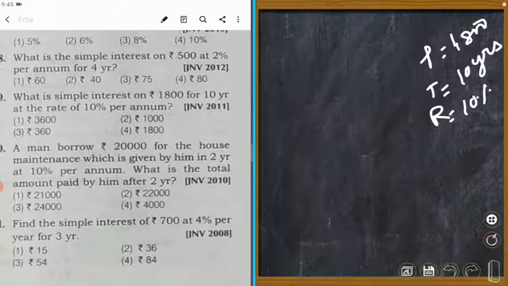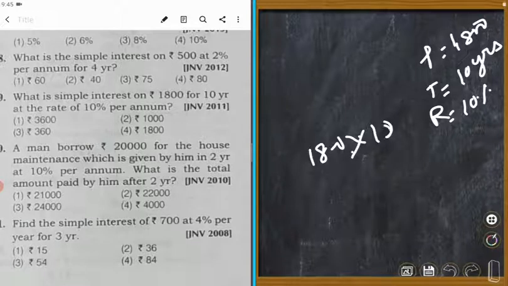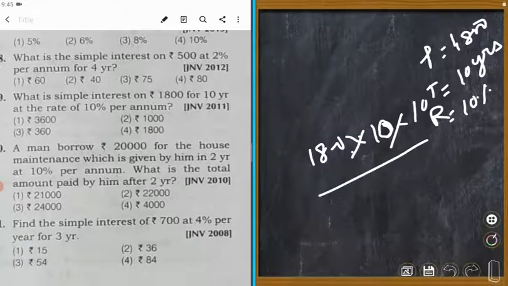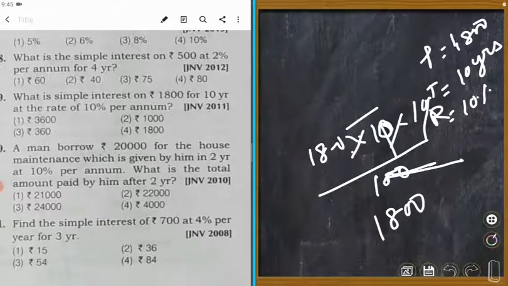I is equal to PTR upon 100, 1,800 into 10 into 10 upon 100. Double zero cancel. Remainder 1,800. Which is the correct answer? Number 4. Yes. Thank you.